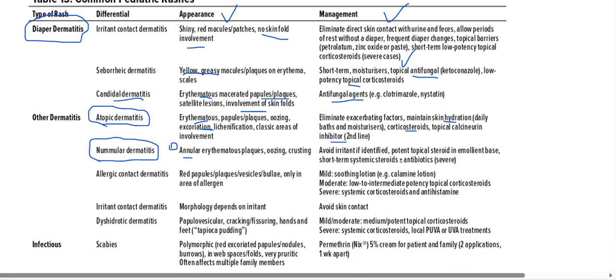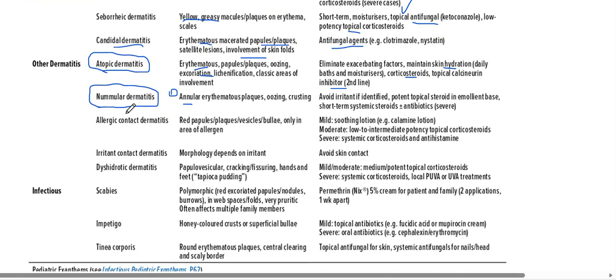Right. Now next thing I can see here is allergic contact dermatitis. First we read in diaper it was irritant contact, now allergic contact dermatitis. There will be red papules or plaques, vesicles or bullae, and for mild we give a soothing lotion, the calamine lotion, and for moderate we use low to intermediate potency topical steroids.